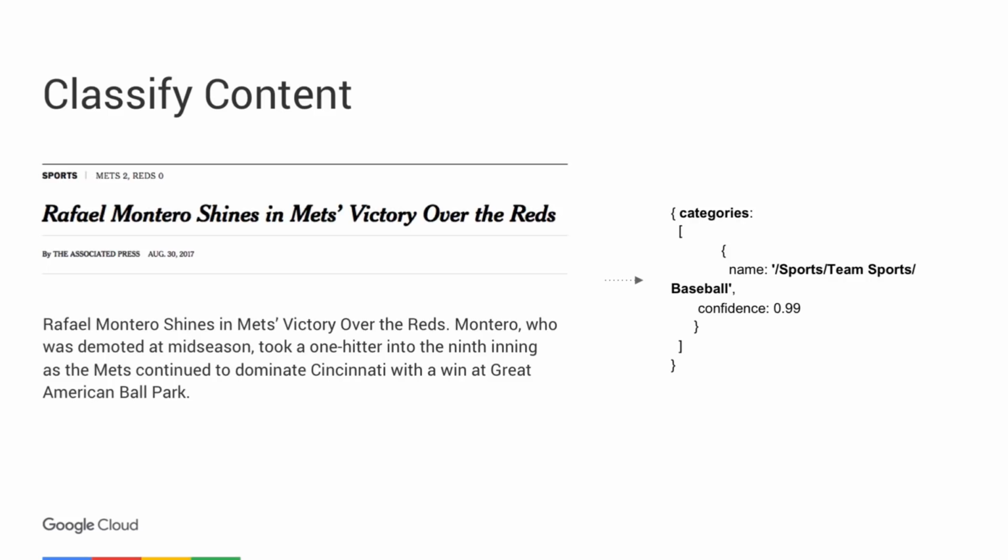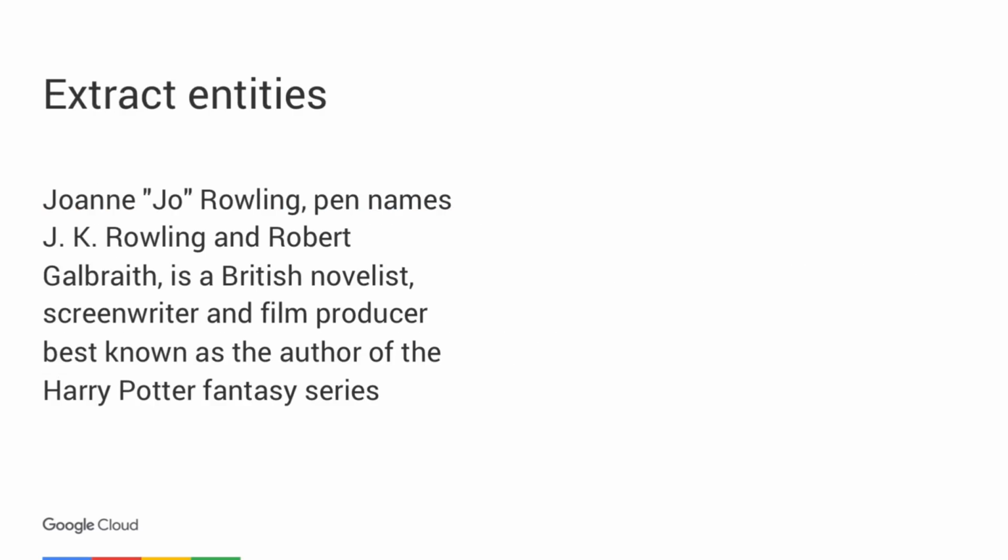And you can see there's different levels of categories. Sports is the top tier category we get, then we get more specific with team sports, and then finally we get baseball. The next feature is entity extraction.